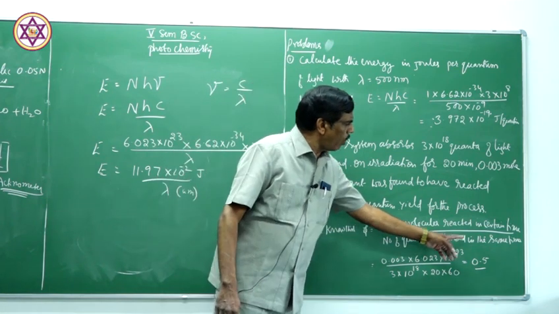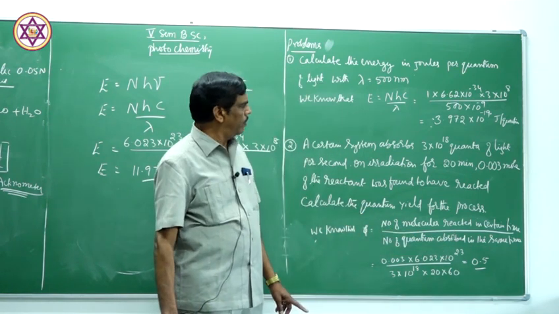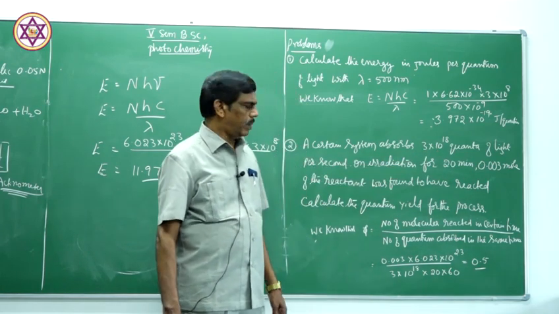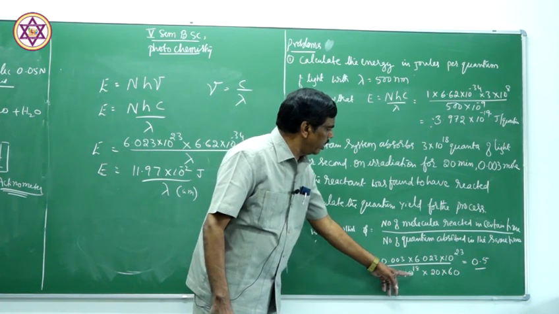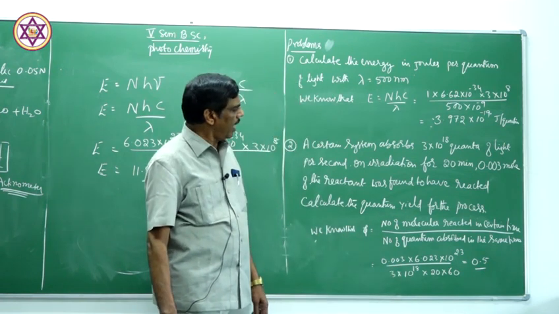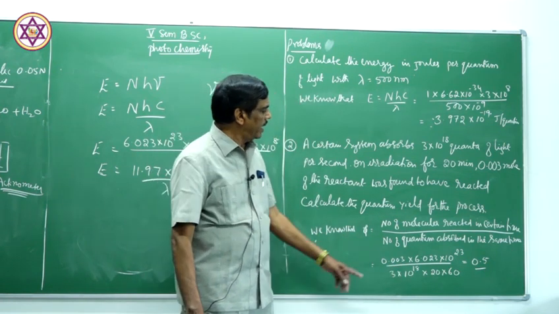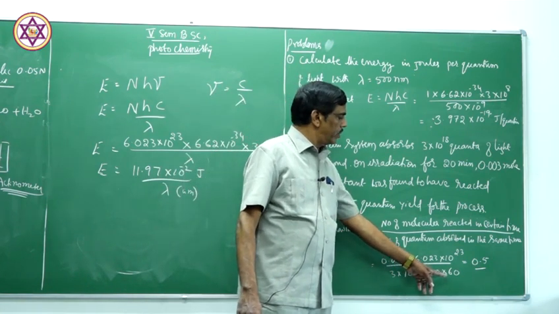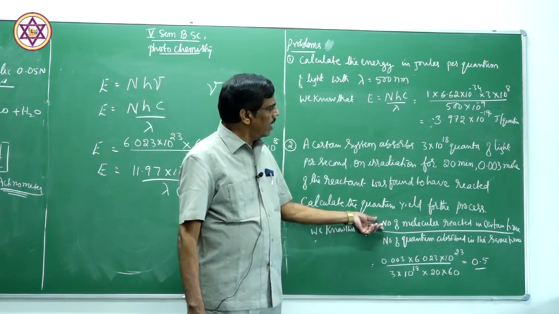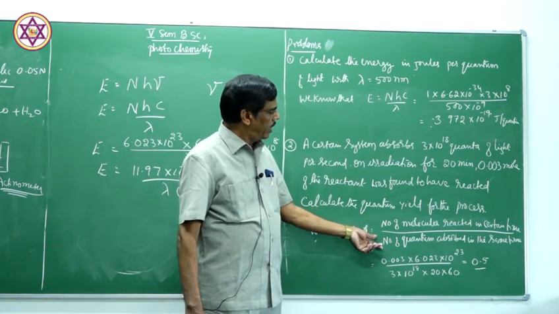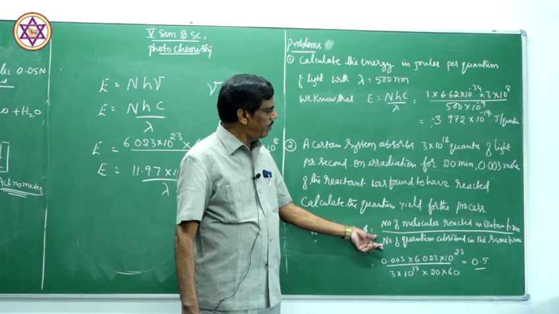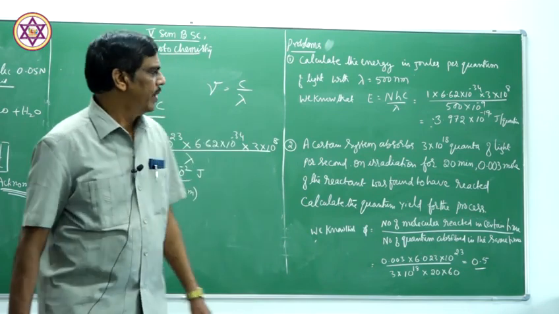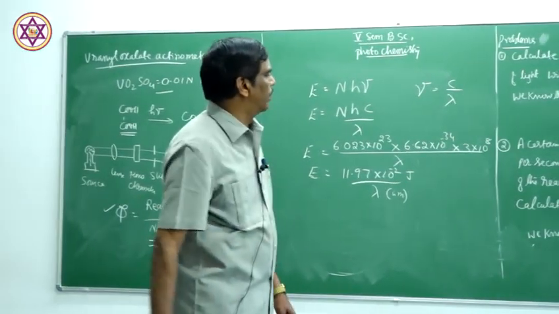Number of quanta absorbed, how much is given here? 3 into 10 to the power of 18 quanta per second is absorbed. Substitute here. But here they have passed it for 20 minutes. Therefore, you convert that into seconds, 20 into 60. Therefore, number of molecules reacted in a certain time divided by number of quanta absorbed in the same time. If you substitute, quantum efficiency is 0.5. So, quantum efficiency can be obtained.